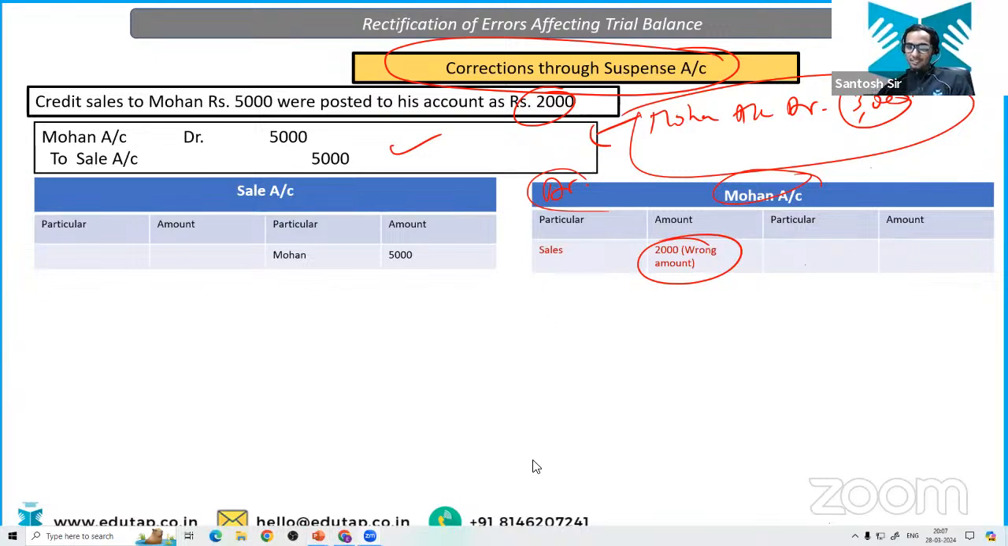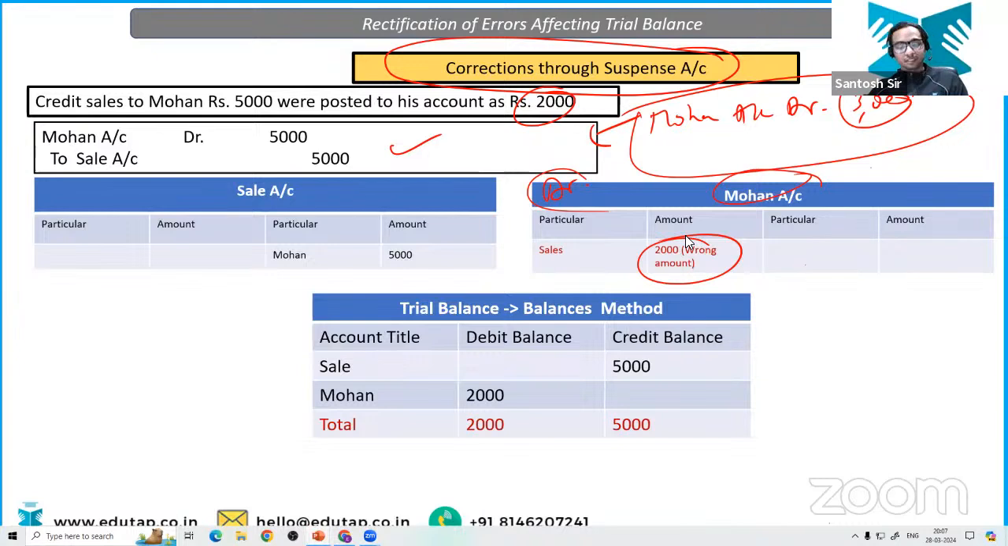Very good. Very good. Nice. Nice. Okay. Very nice. So Mohan account debit 3,000 to suspense account 3,000. ठीक है? इन सब पे ध्यान नहीं देना. जो मैंने बोला वो ध्यान रखना बस.